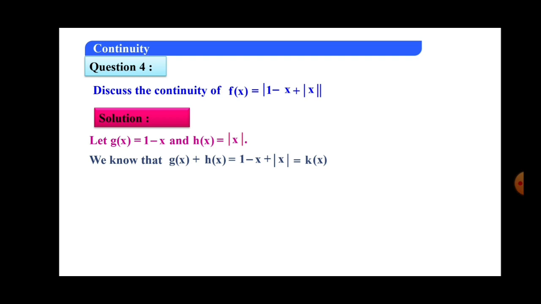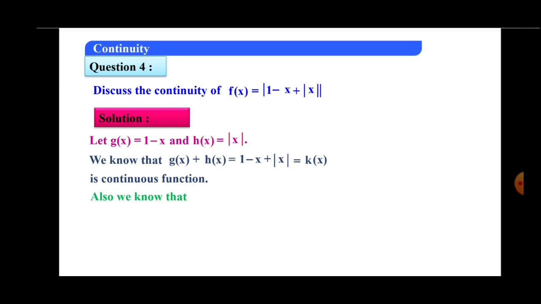And now, as you studied in the algebra of continuity of functions, the sum of two continuous functions is always continuous. Therefore, that k of x is also a continuous function. H of x is also continuous because it is mod x, and the k function is also continuous. So here it is a continuous function.